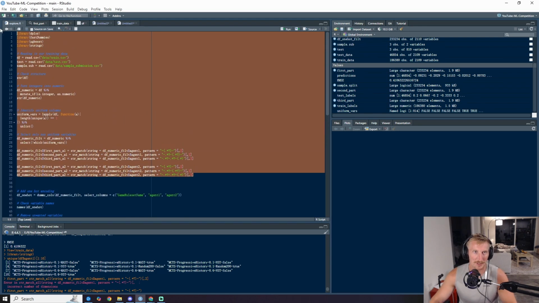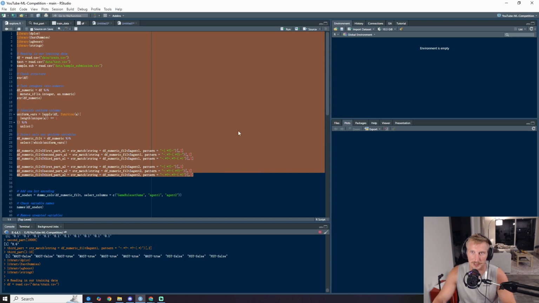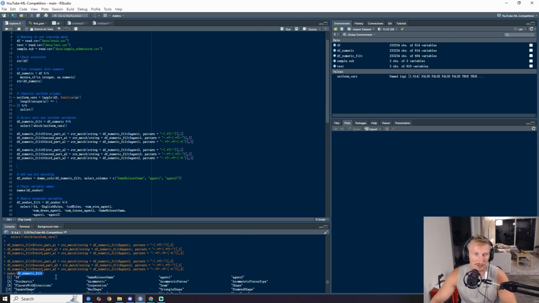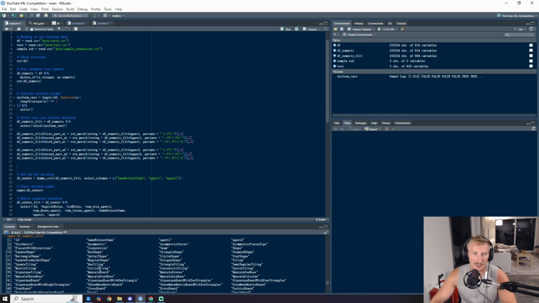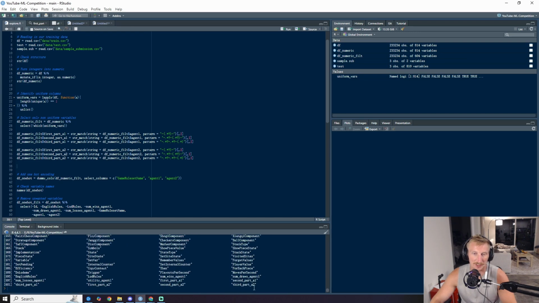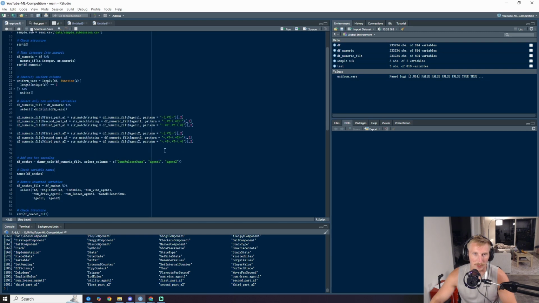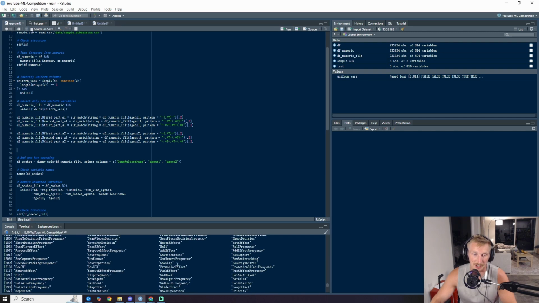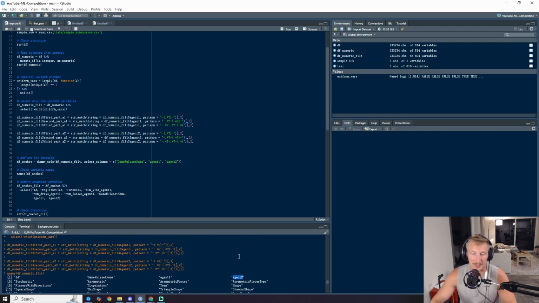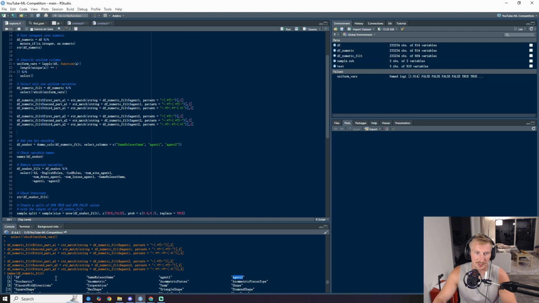So if I run all this up to this point, let me get rid of everything real quick in the global environment. If I run all this up to this point, here I just ran names of df numeric filtered. This is just giving us all the variable names that we have. Now at the very end of them, we see that we have first part A1, second part A1, third part A1, and then the same things for agent 2. So now what we're going to do is actually get rid of the agent 1 and agent 2 columns, because we don't need them anymore. We just broke them into separate chunks. I can see from this that they are the third and the fourth column names.